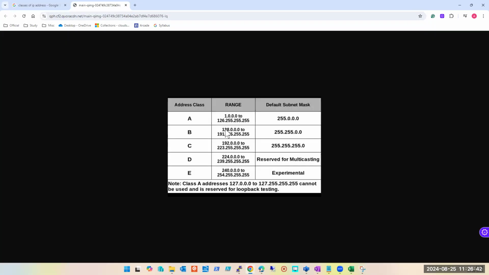Okay. Can you see? D और E को हम वैसे ही छोड़ने वाले हैं, ठीक है। Reserved for multicasting, reserved for experimental, we don't even have to worry about it. Class A, what is the range of Class A? 1 से शुरू होकर 126 तक ये जा रहा है, ठीक है। क्लास बी 128 से शुरू होकर 191 तक ये जाता है। क्लास सी 192 से लेकर 223, ये इसका कंप्लीट रेंज हो गया। D और E का भी है, but we are not discussing them.